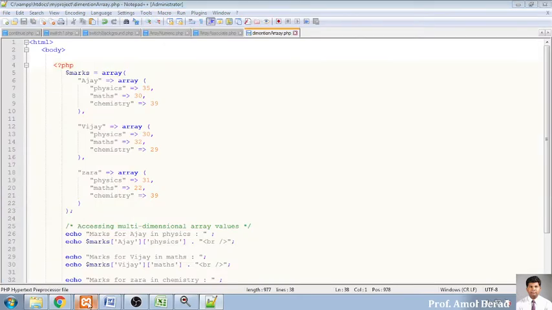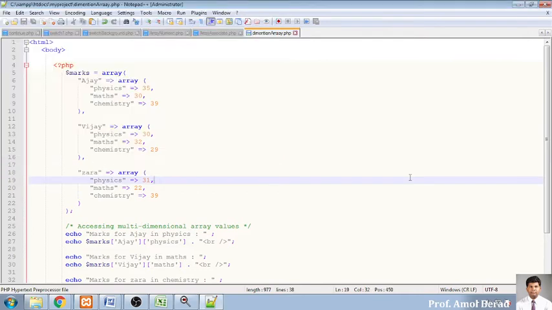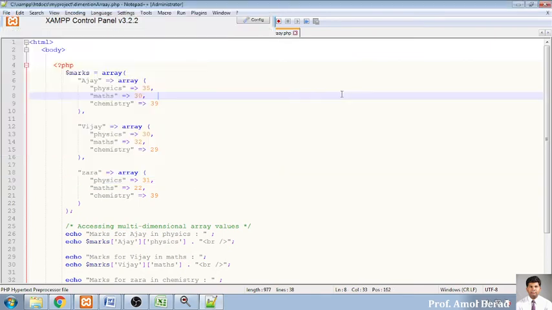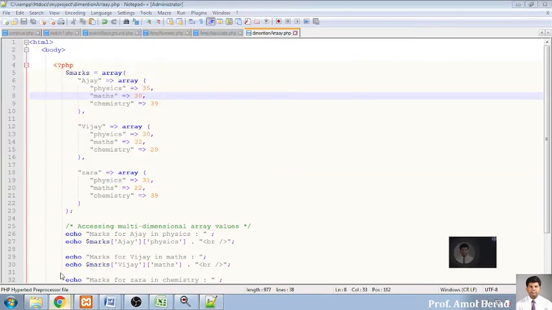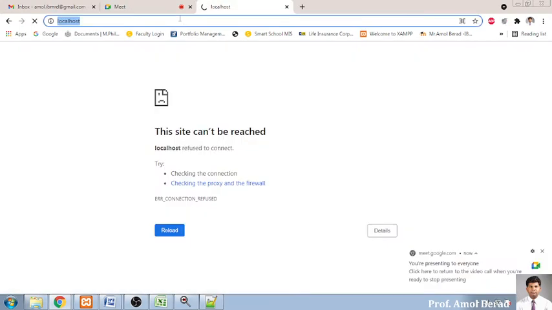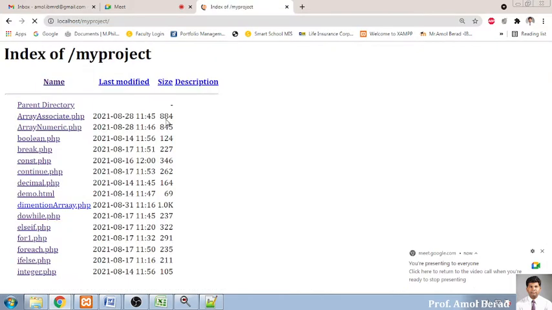Now I need to start the server. So I am starting the server. Okay, it has started on port number 80. So I'll move to my browser, and in the browser I will put localhost. Earlier it was not started, now it is started. Okay, and here my project is the basic folder where I have created all my files, and this is the file called dimension array.